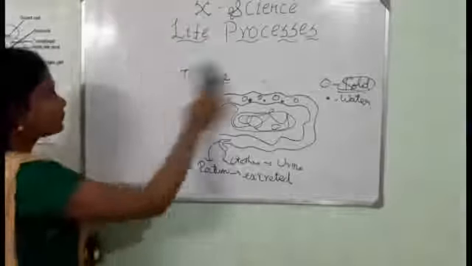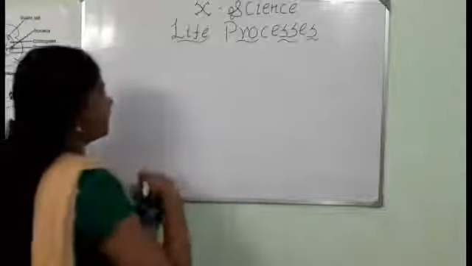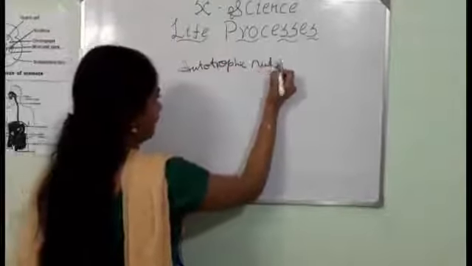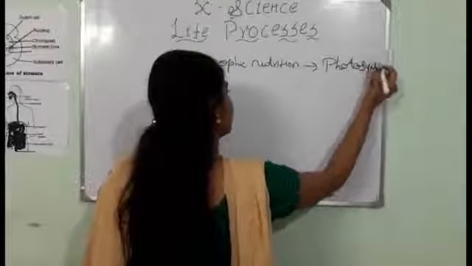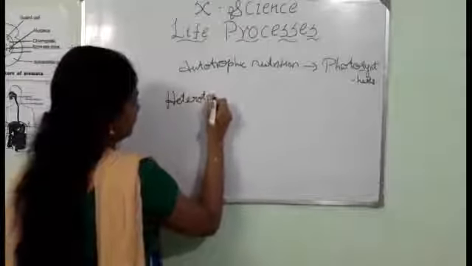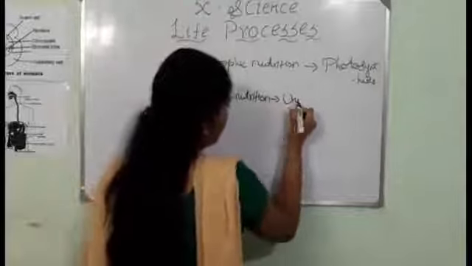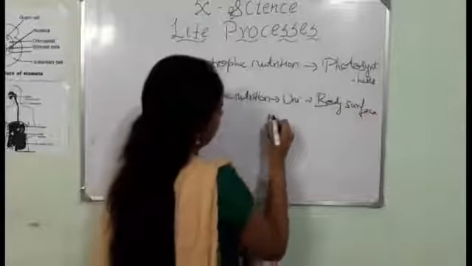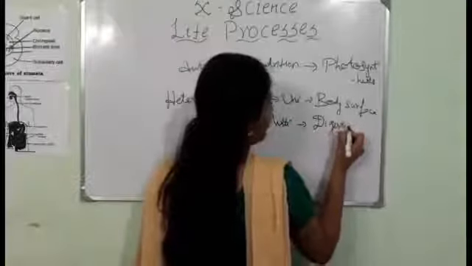So, as a whole, the nutrition process in autotrophic nutrition takes place in the form of photosynthesis, and in heterotrophic nutrition, for unicellular organisms it takes place through the body surface, whereas in multicellular organisms it is through digestion. Let me give you one additional